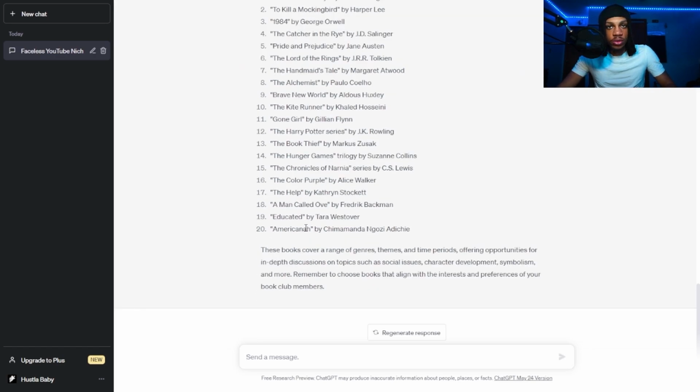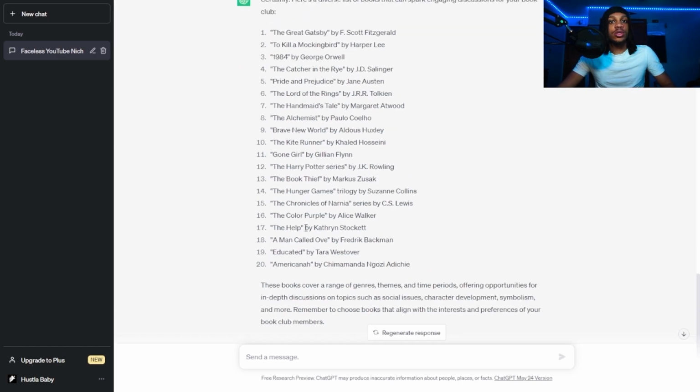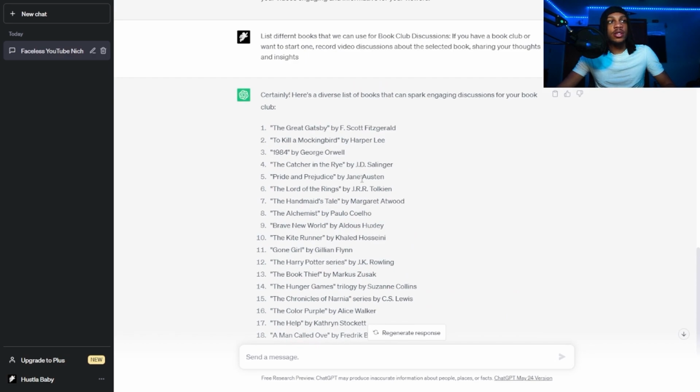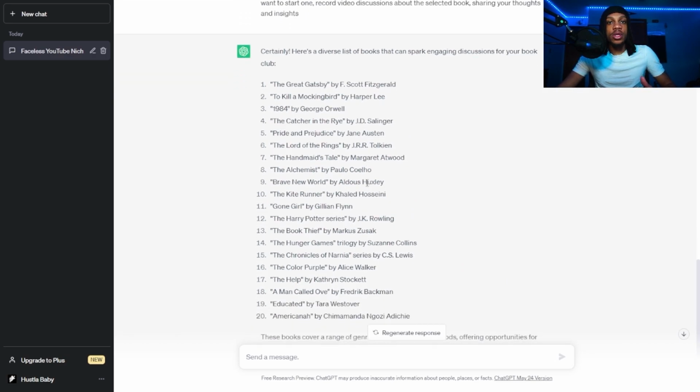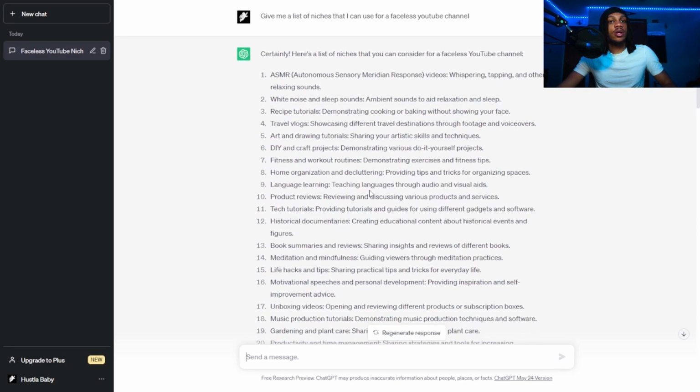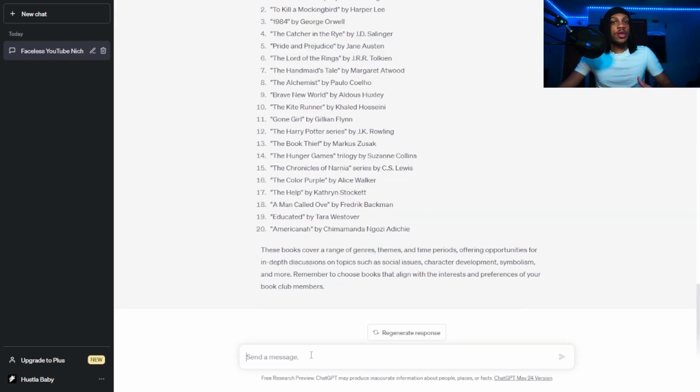But I'm actually going to do something a little bit different here. So the list of books that it gave me are a lot of entertaining books, but what we can do is even narrow it down further and do some financial and self-help books. And as we know, ChatGPT already listed personal development and finance as one of the niches. So right now we're combining all three into one. This makes our niche specific, yet still we can generate a lot of videos and a lot of content with this specific niche. So we're going to tell ChatGPT to narrow it down into specifically financial and self-help books.